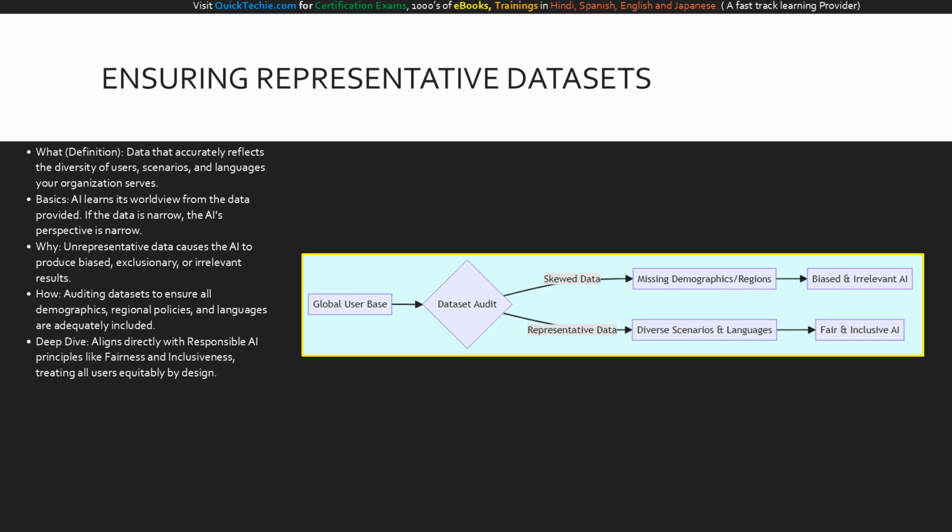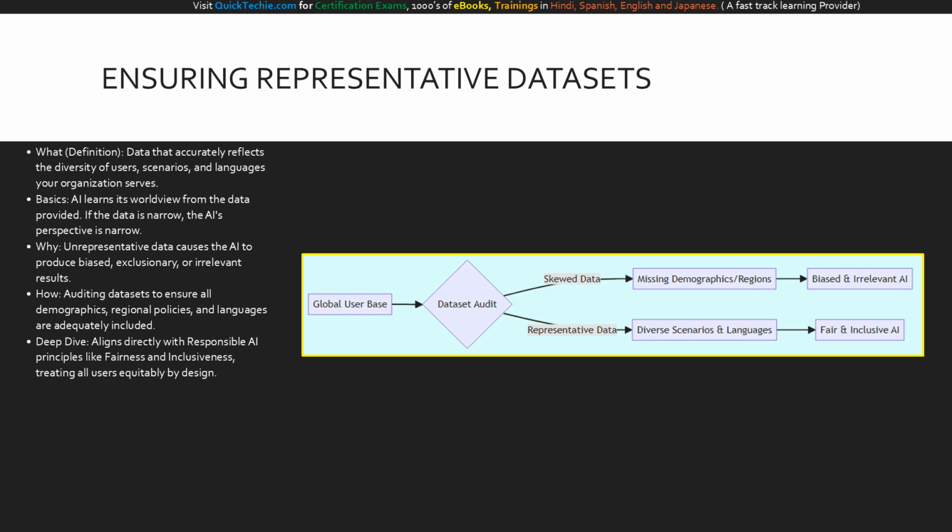For our deep dive, recognize that representative data is the technical mechanism for achieving Microsoft's responsible AI principles, specifically fairness and inclusiveness. If a global bank only trains its AI on North American loan approvals, the AI will perform poorly and unfairly for European or Asian clients because it lacks representative context. Diversity in data is a core performance metric.